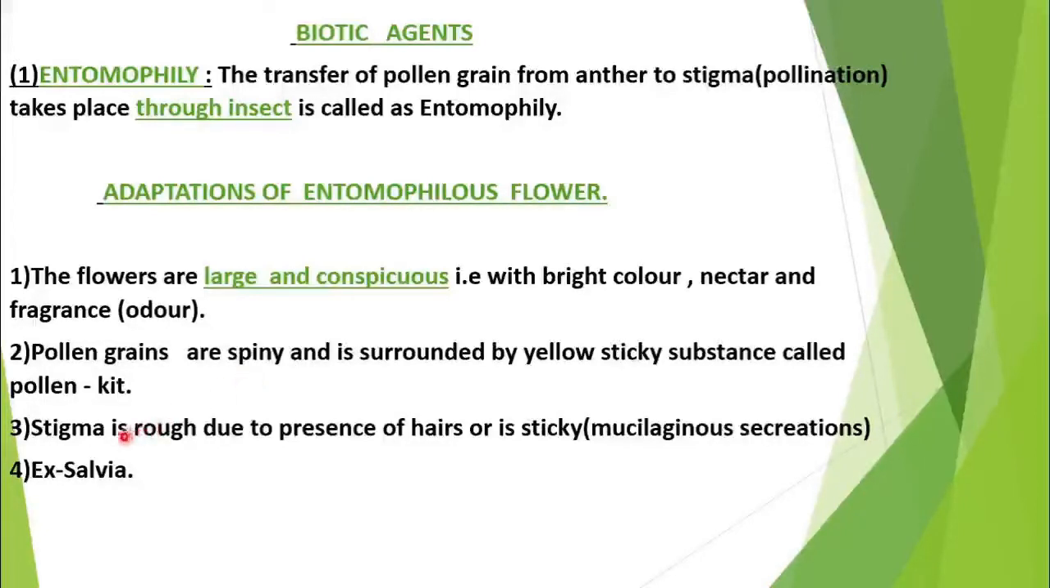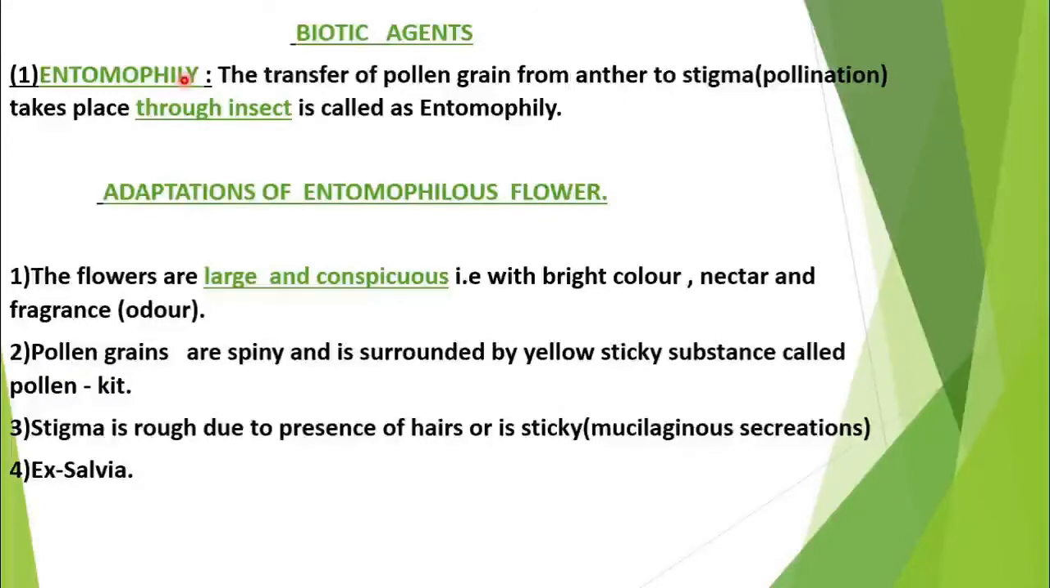What type of stigma is present here? Stigma is rough due to the presence of hair, or is sticky. Means stigma is sometimes hairy in nature, or generally it is sticky in nature. So that whenever the insect comes along with the pollen grain, unknowingly the insect will transfer the pollen grain. Because of the sticky nature of the stigma, the pollen grain will get stuck to the surface of the stigma. So this can take place. The best example we have taken is salvia.